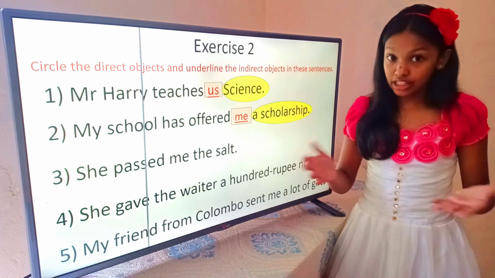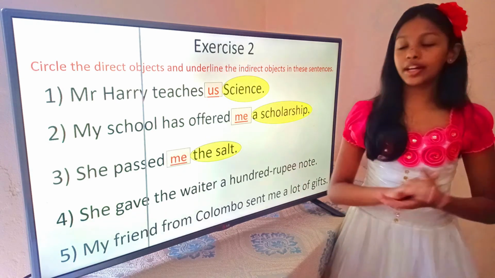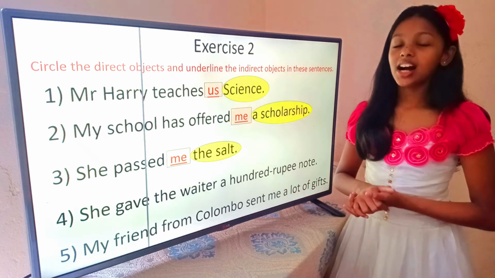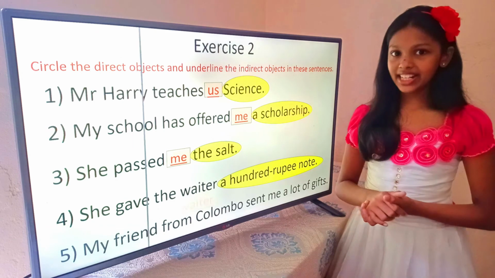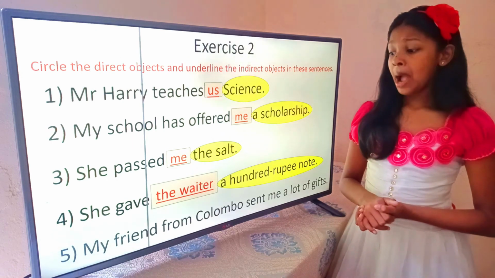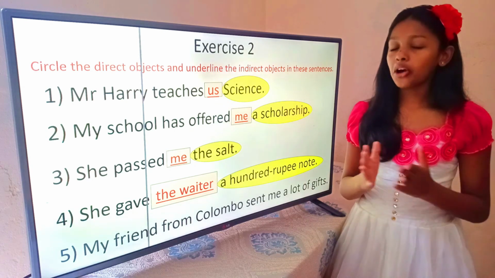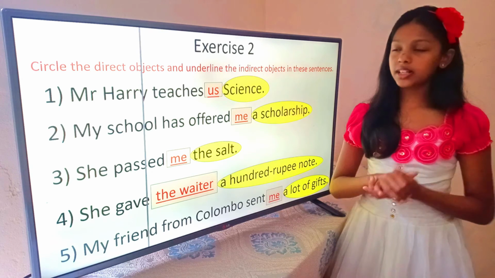She passed me the salt. The salt is the direct object. Me is the indirect object. She gave the waiter a 100-rupee note. A 100-rupee note is the direct object. The waiter is the indirect object. My friend from Colombia sent me a lot of gifts. A lot of gifts is the direct object. Me is the indirect object.